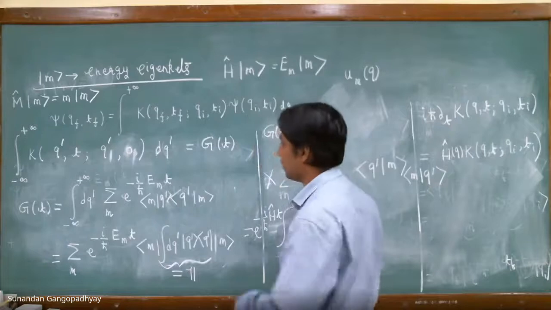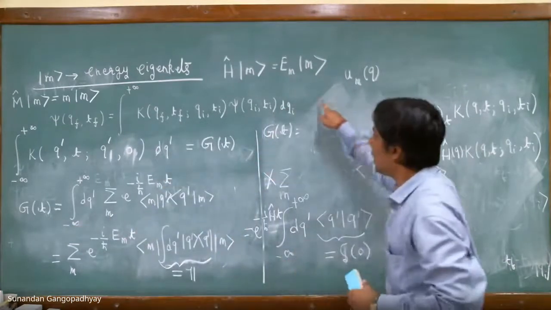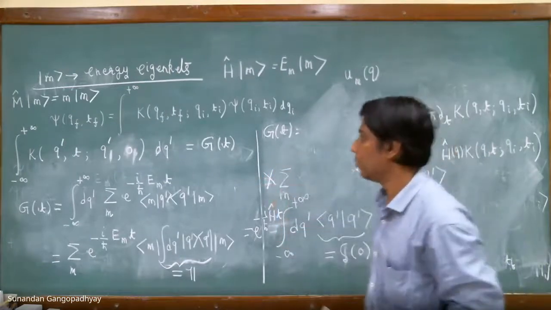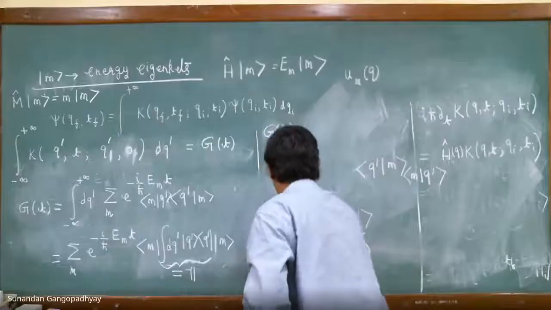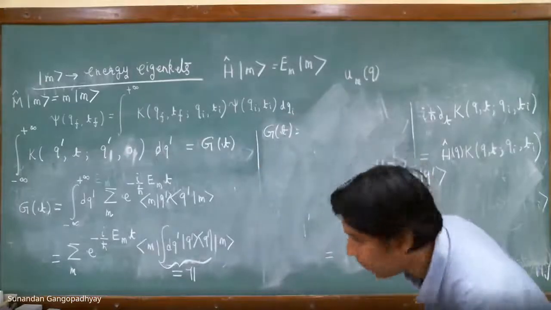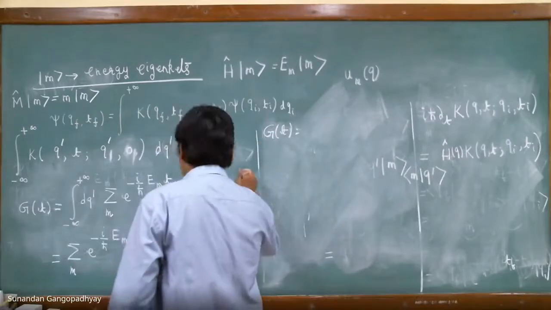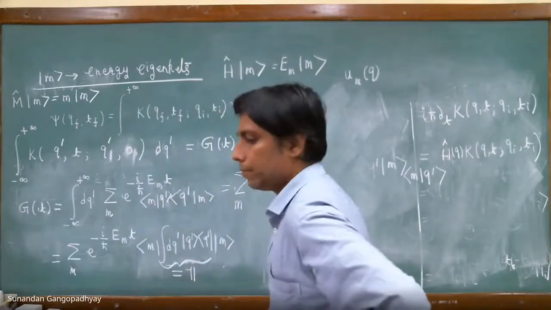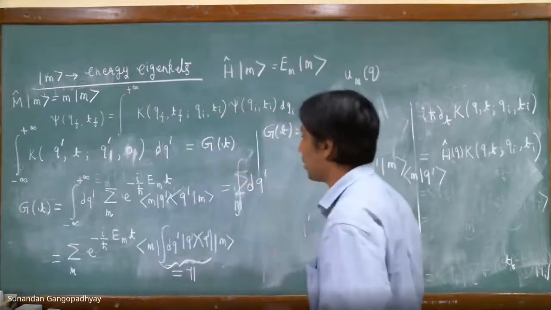Let us just look at this thing. In the last manipulation, I pulled out the Hamiltonian operator outside the integral. Let me not pull it out, but I can always write this expression as this thing. Summation over m, I can always pull it out. Please hang on and just look at what I am doing.